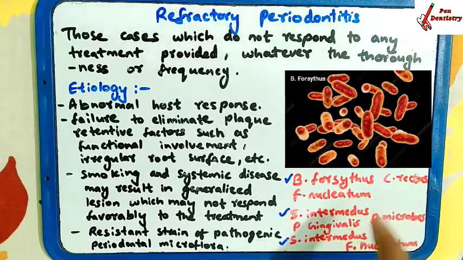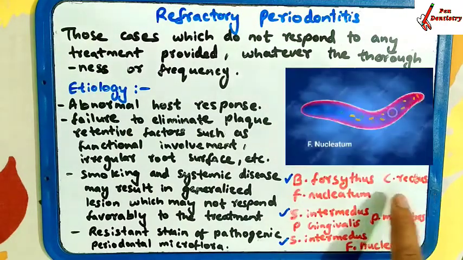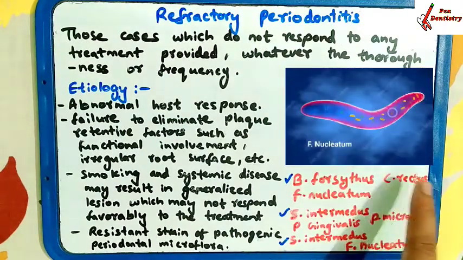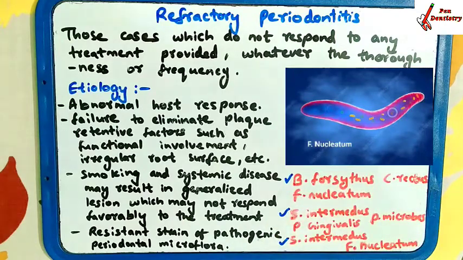The combination of microflora comes under three complexes. The first complex is B. forsythus, C. rectus and F. nucleatum. These three bacteria form a complex and they are the main etiology of refractory periodontitis.